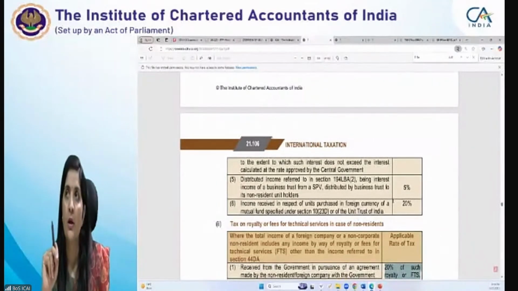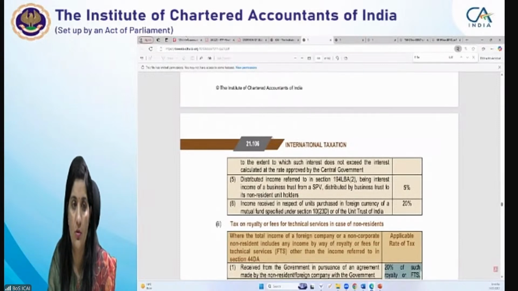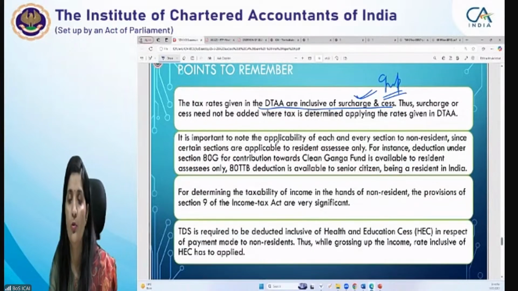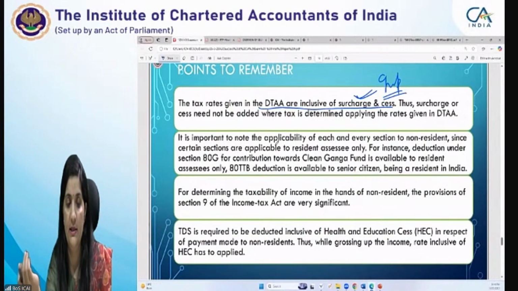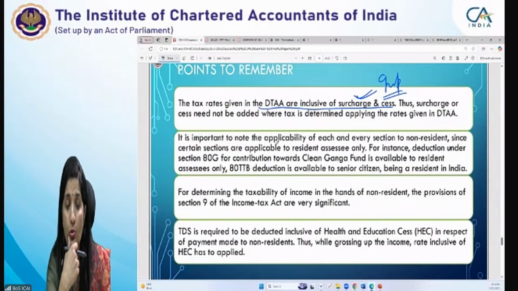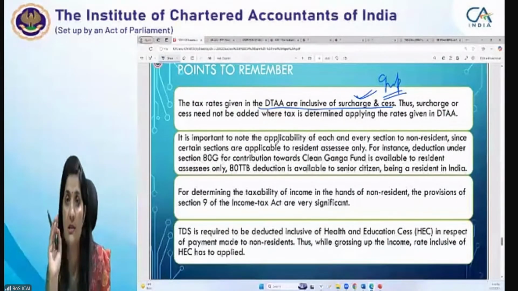Okay, this is when it becomes relevant for you. You have to keep this thing in mind. That's what I want to say. This is a critical point. Then there are certain provisions which are applicable to non-residents as well. It is important to note that not every section is applicable to non-residents. Certain sections are applicable to resident assessees only.